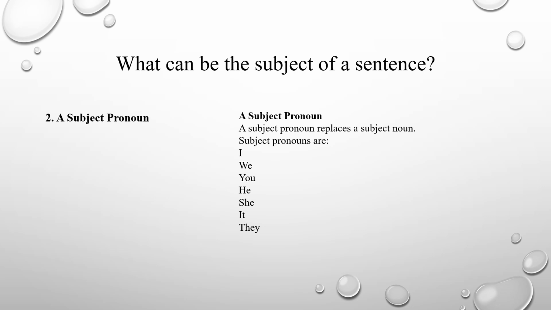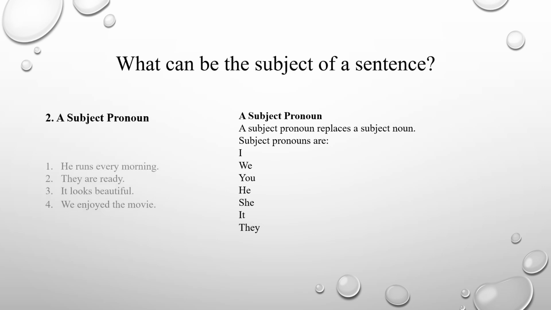When you replace a subject noun with a pronoun, it's called a subject pronoun. There are 7 subject pronouns: I, we, you, he, she, it, and they. We use these subject pronouns to replace subject nouns, and we can use them as the subject of sentences.